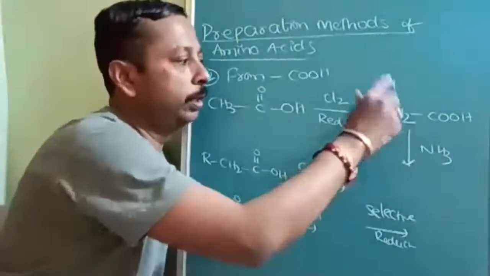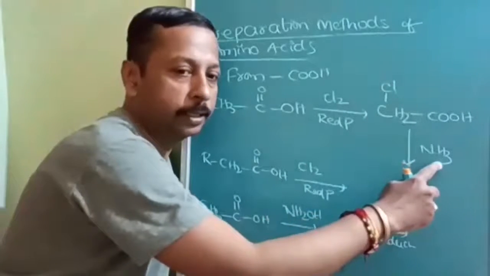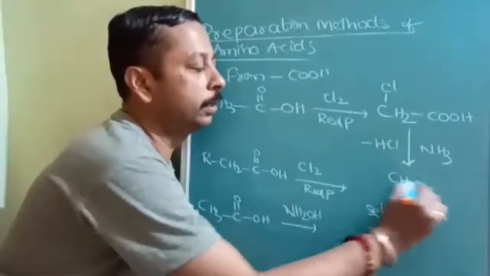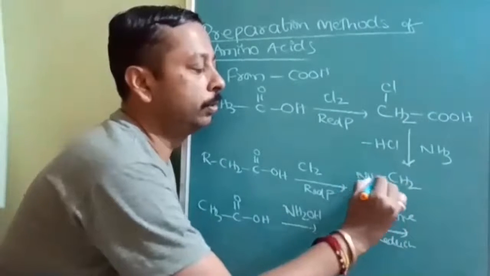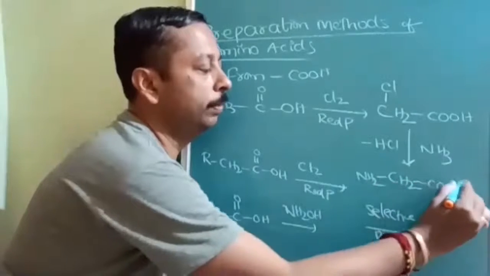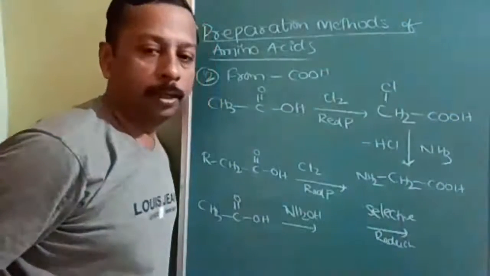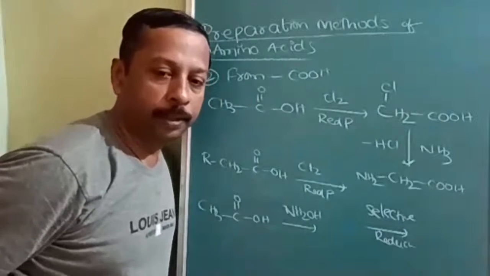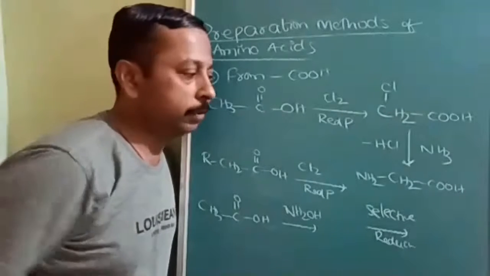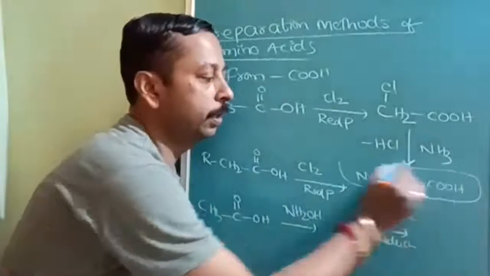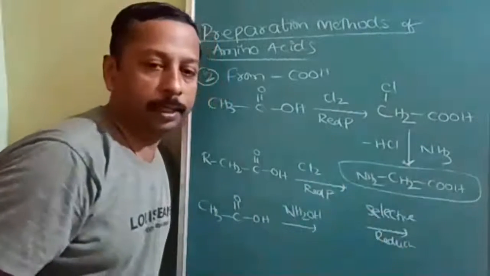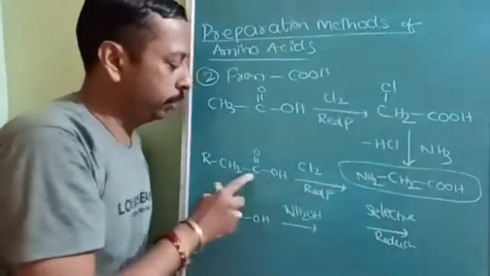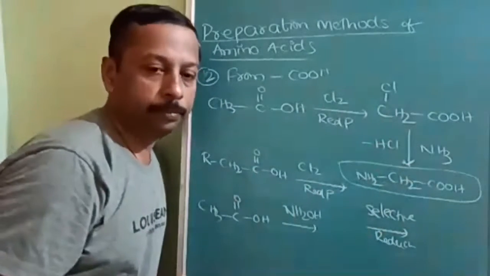This chlorine will be removed with the NH3 hydrogen as HCl, then CH2, this is going to be NH2, this is going to be COOH. What is its IUPAC, sorry, amino acid name? What is the name of the amino acid? This one is special, optically inactive. That I have already told you. Now, following this procedure, you can do this one.